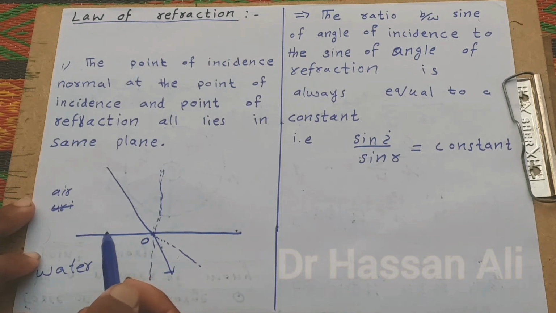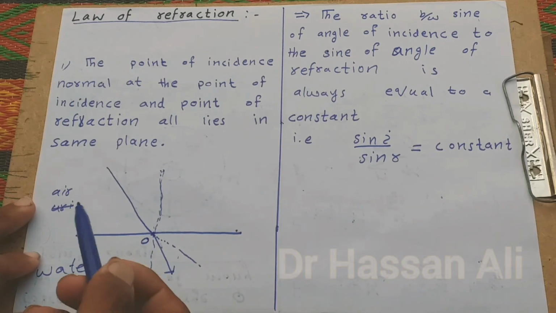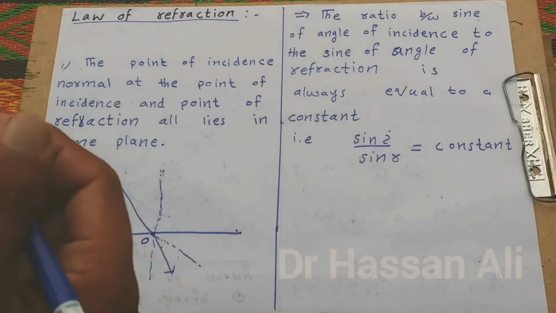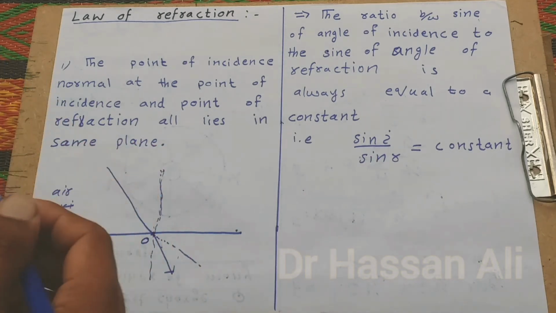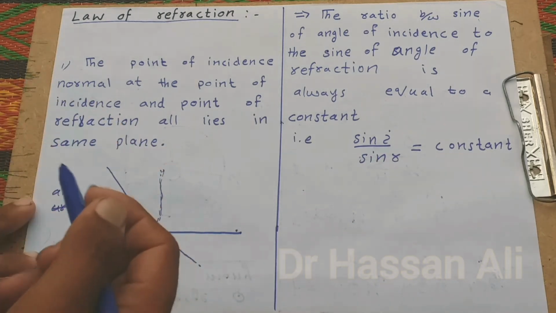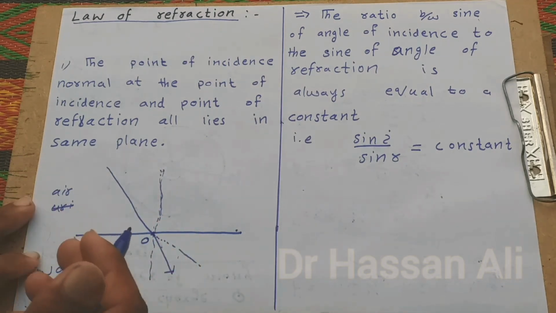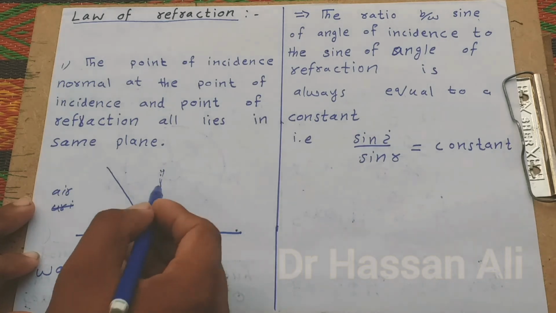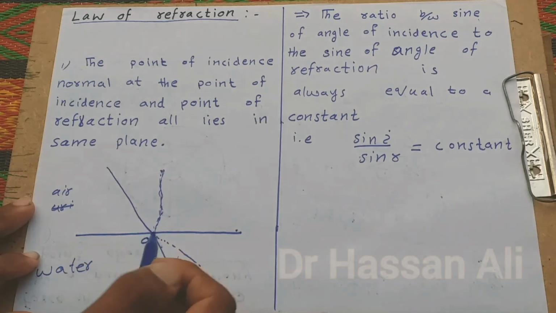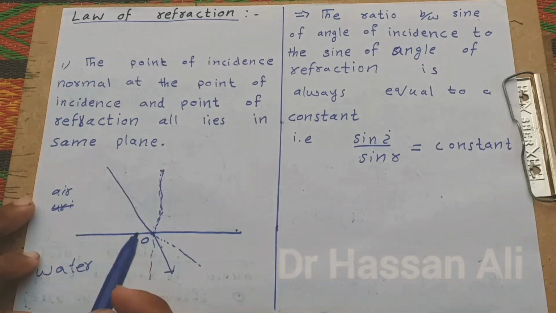I already made a video on how light passes from air, rare, to denser, and from denser to rare, why it bends toward the normal and why it bends away from the normal. Okay, check the playlist. But here we only discuss the law of refraction.